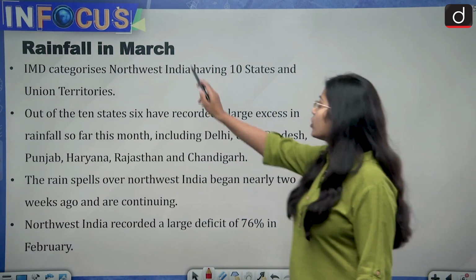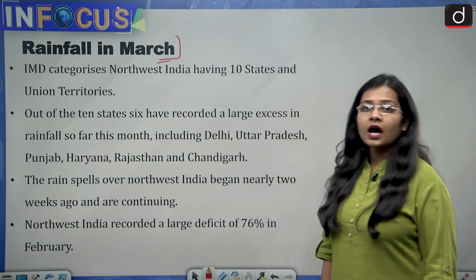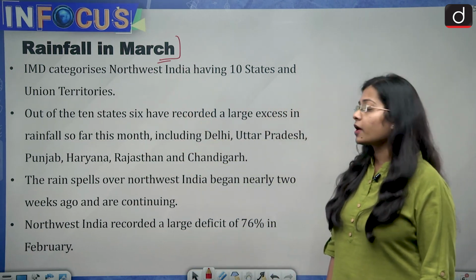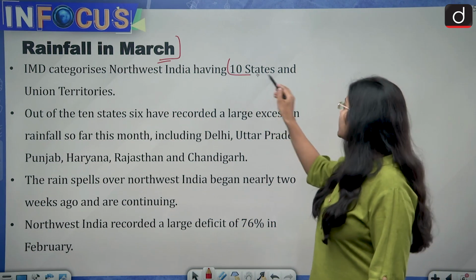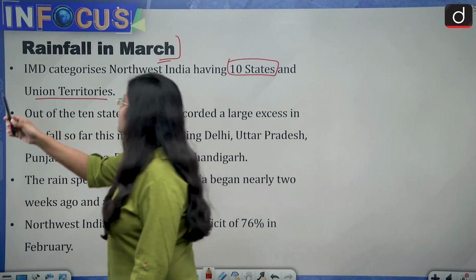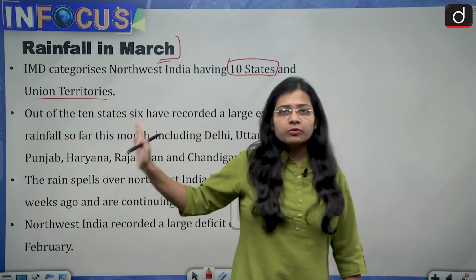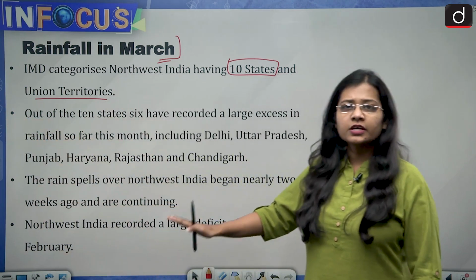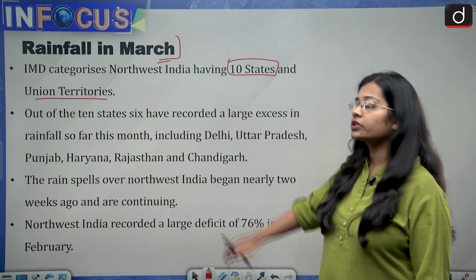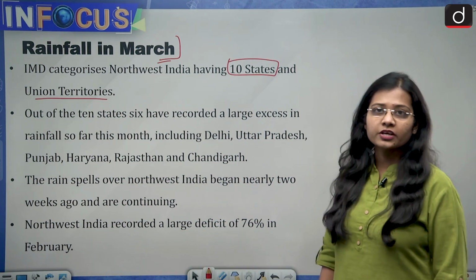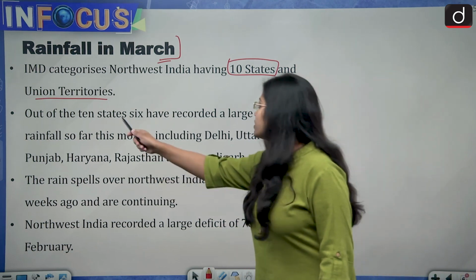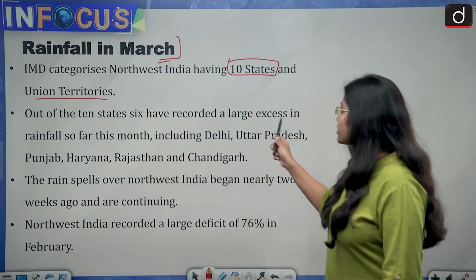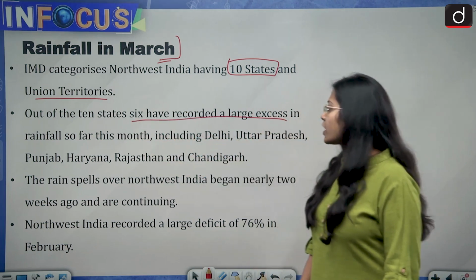Then, the rainfall in March. The IMD has categorized northwest India as having 10 states and union territories, and out of these 10, 6 have recorded a large excess in rainfall so far this month.